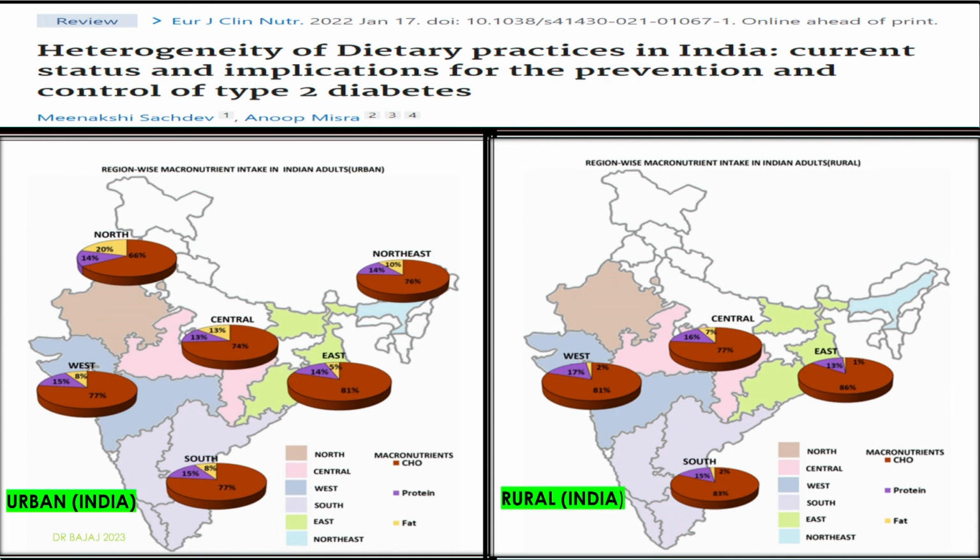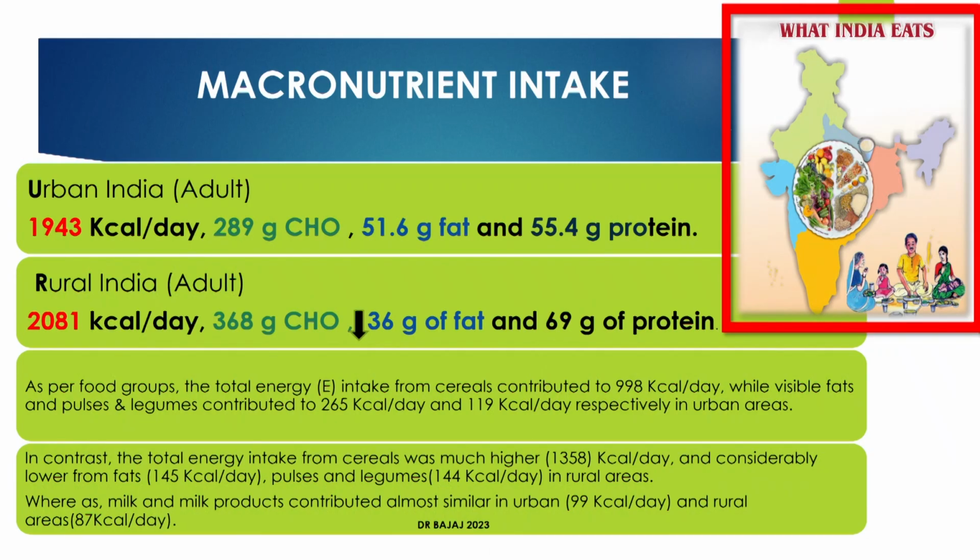Now we have the data which tells us that in rural India, the consumption of carbohydrate is as high as 86%. Urban India, again, is on the higher side, as high as 77% and 81%, both in the eastern and southern part of the country. Now, what is the difference? The macronutrient intake is high in urban Indians, but even higher in rural Indians. And look at the stark difference in carbohydrate intake. It's 368 grams in rural India in comparison to 289 grams in urban India.